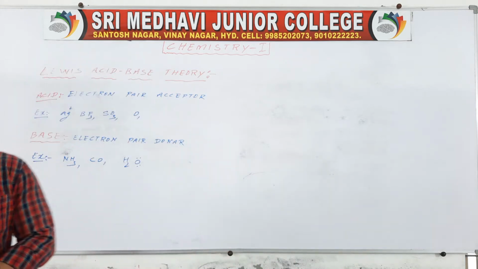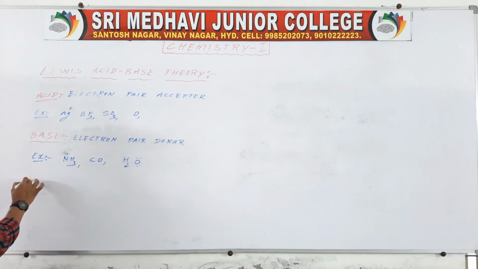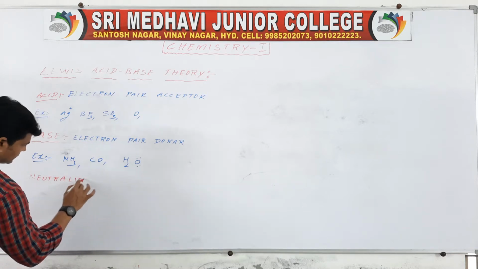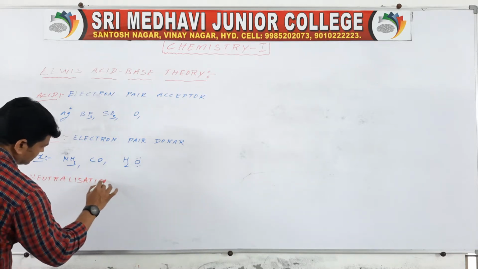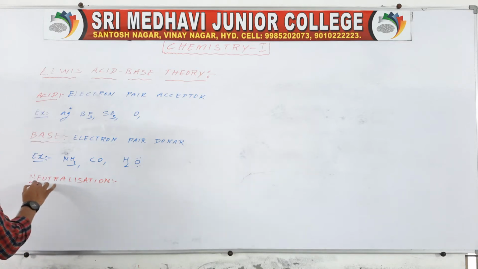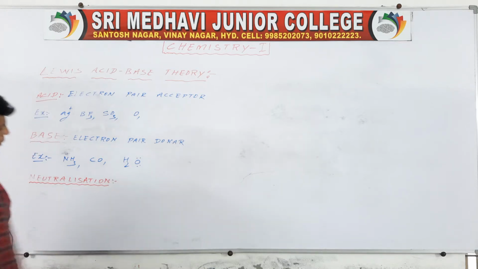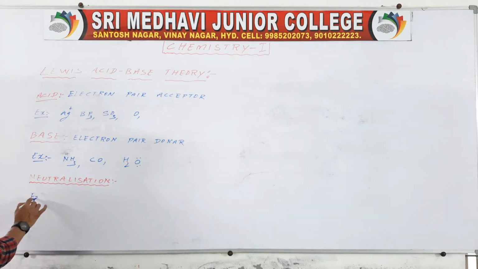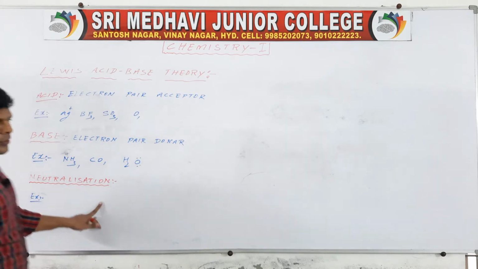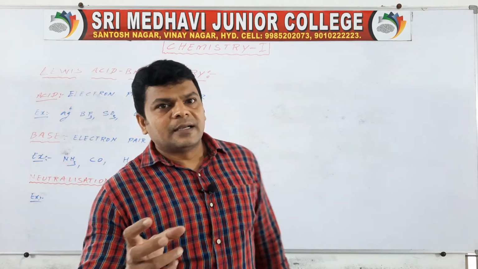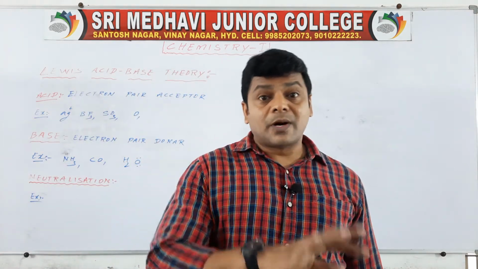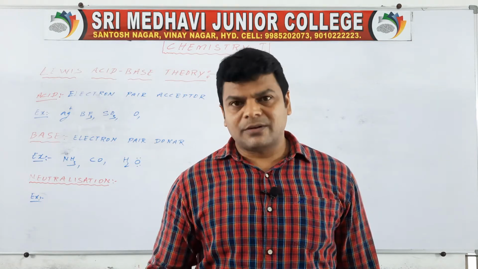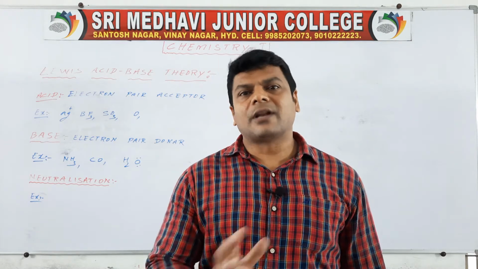Then you have to know neutralization. See here, example. Neutralization means a coordinate covalent bond is formed between the Lewis acid and Lewis base, which gives a molecule. That is called neutralization.